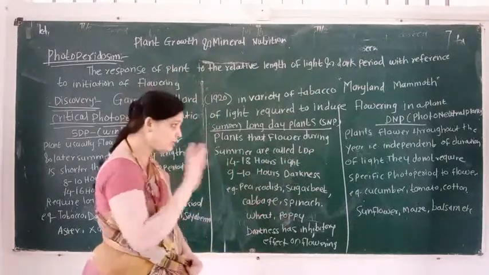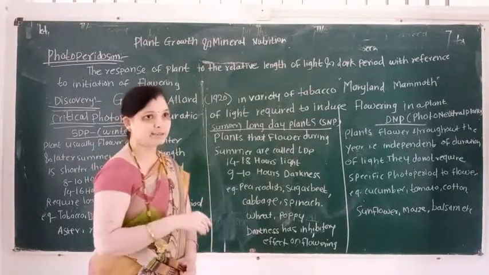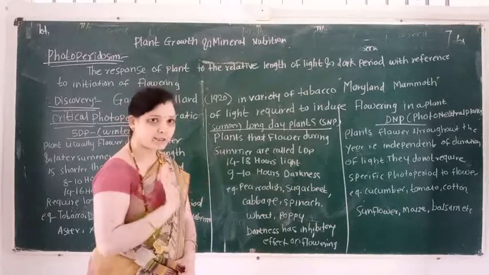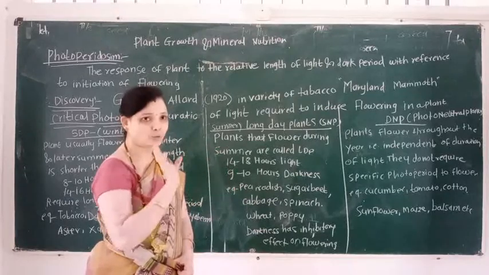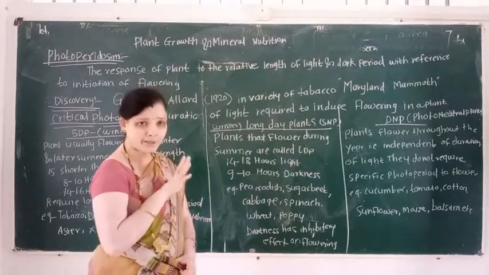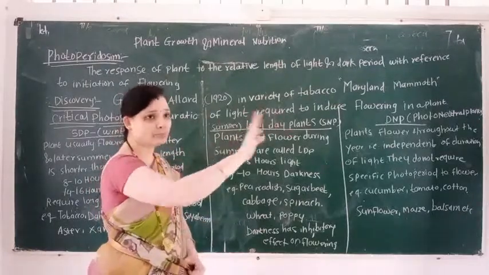They do not require a specific photoperiod to flower. That is, less light than the critical photoperiod, or more light than the critical photoperiod, these factors do not affect the induction of flowering in a day neutral plant.